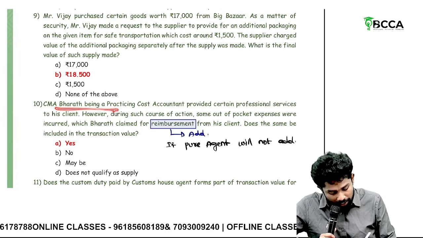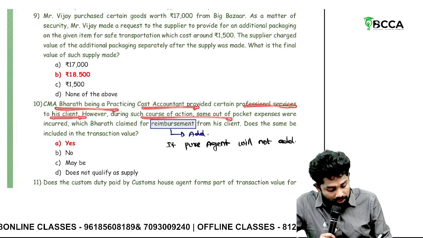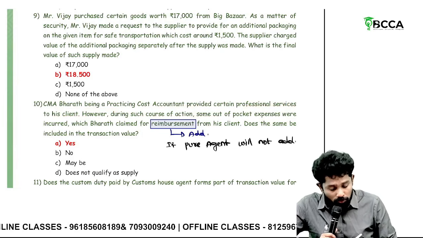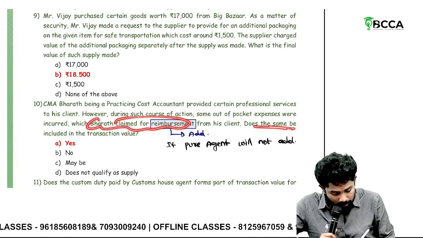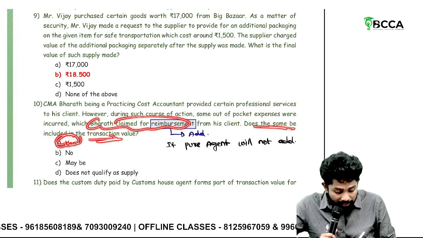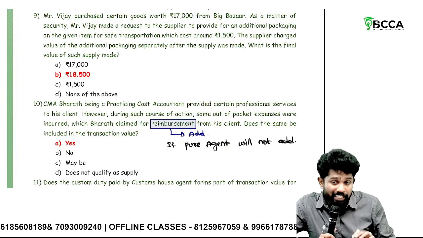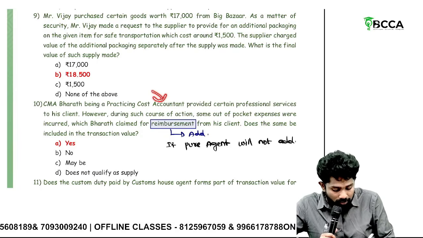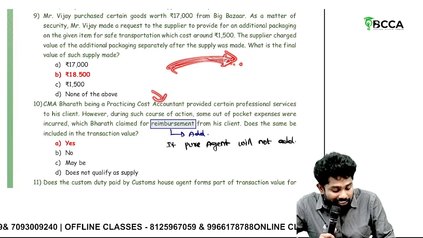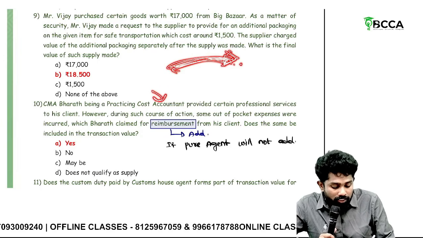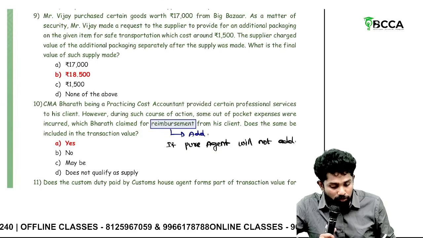Then Bharat, practicing CMA, provided certain professional services. However, during such course of action, some out-of-pocket expenses were incurred. While providing those services, he incurred some expenses from his pocket and those were reimbursed. Does the same have to be included in transaction value? Yes, if he is not a pure agent. If he is acting as a pure agent, and those reimbursed expenses are not for the benefit of the CMA but incurred only for the purpose of the client, the whole ownership is given to the client, and there is a contract or agreement that the CMA can act on behalf of that particular client, then as a pure agent you don't add. Otherwise, you add.